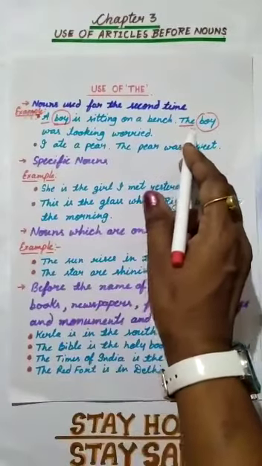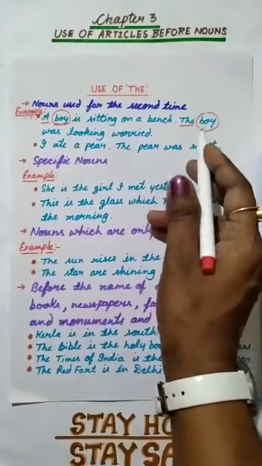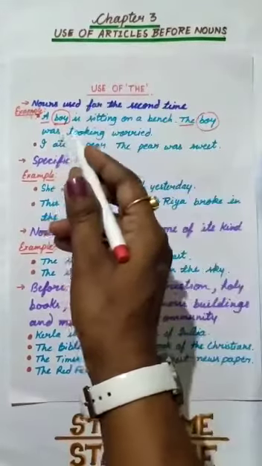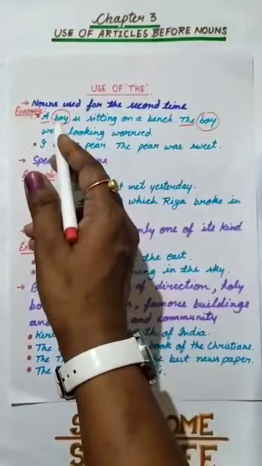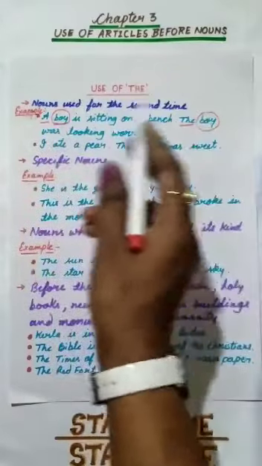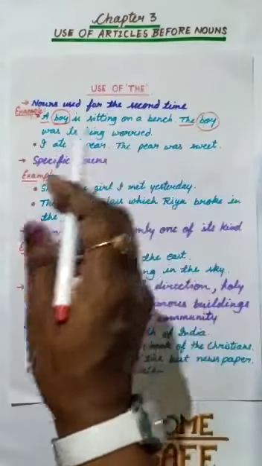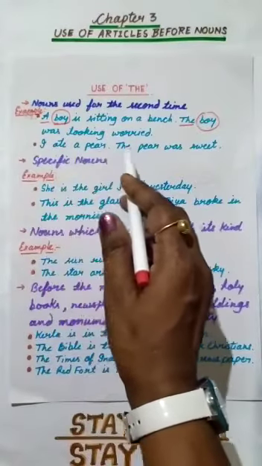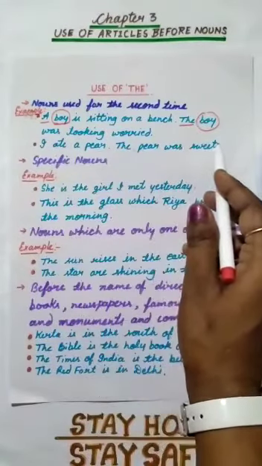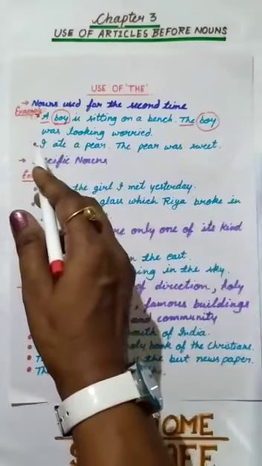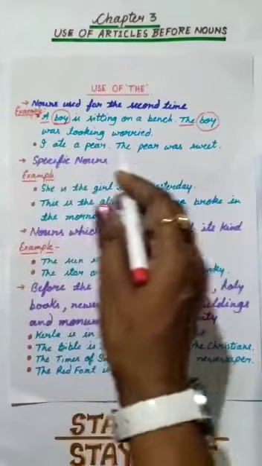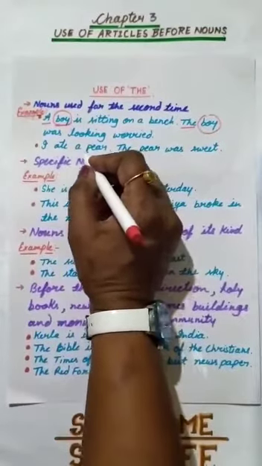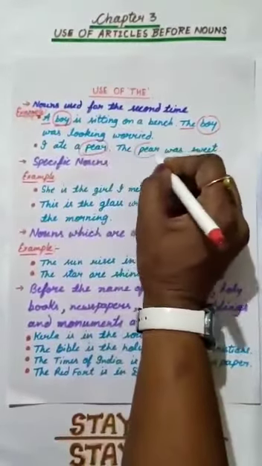Second time means I am talking about the boy which we talked about before. This boy and this boy are the same boy. Got it? Look at the second example. I ate a pear. The pear was sweet. You can see here also two sentences, and in both sentences pear is common.